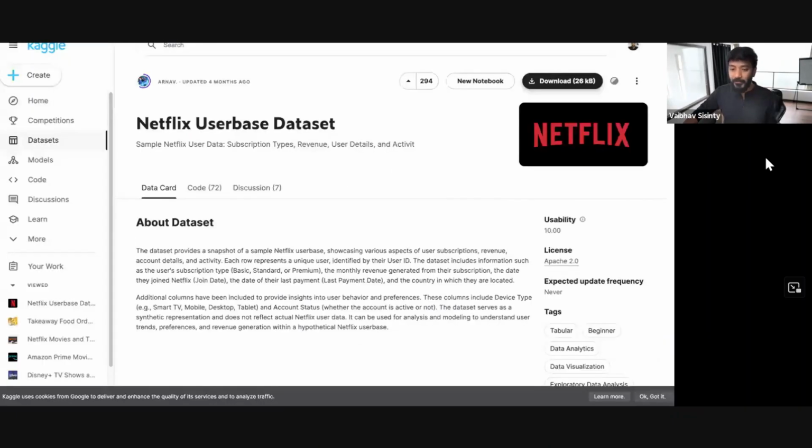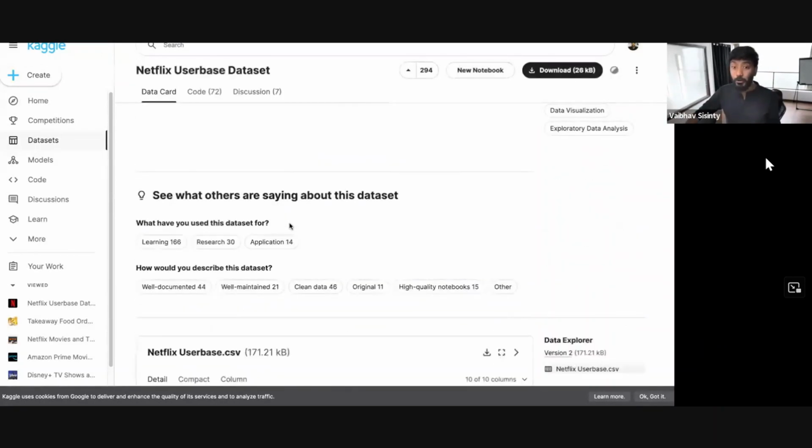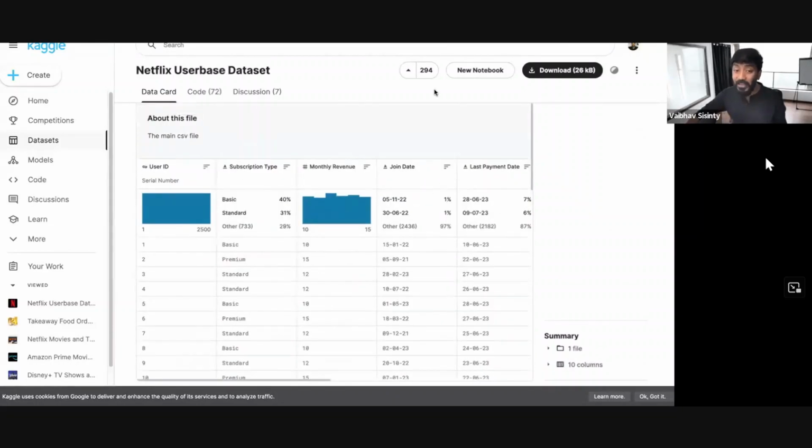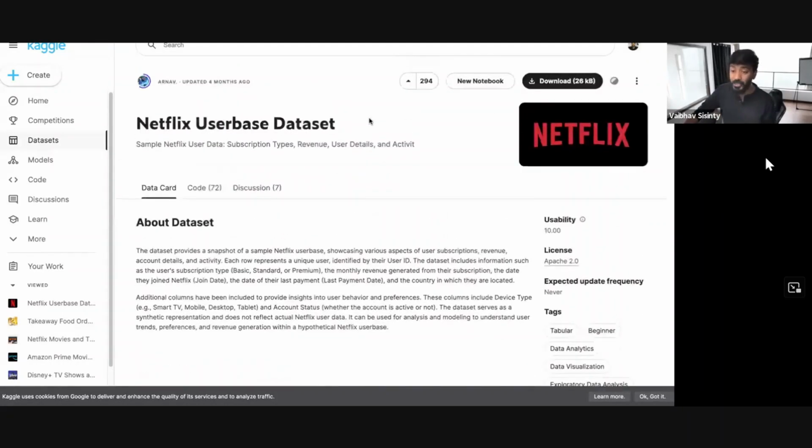By the way, guys, if you want to play with data sets to test out your data skills, Kaggle.com is a great website where you can download a lot of data files for free and start playing with them. I have shared the link in the chat. This is the database I'm using, the Netflix user database. Let's say you're working for Netflix and have this big database of user data, subscription type, revenue, user activities, and everything around it.